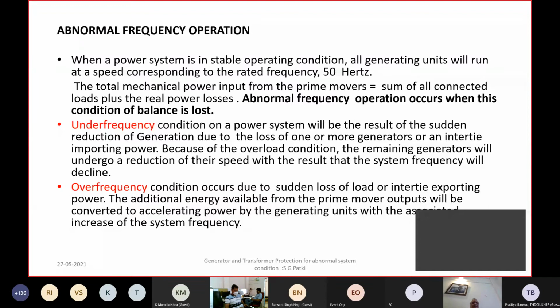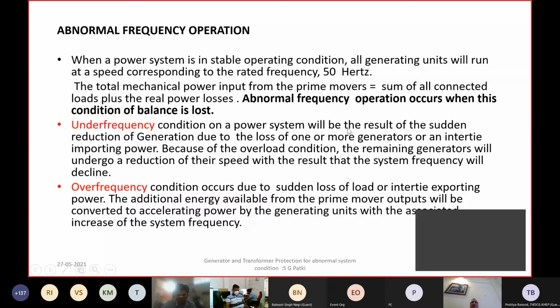This under frequency protection on the generator, depending on the type of machine, will have different settings. Thermal power plants usually have an under frequency limit of 47.5. So most thermal power plants will trip at 47.5. Maybe years back, most machines, 250 megawatt machines, used to instantaneously trip at 47.5.